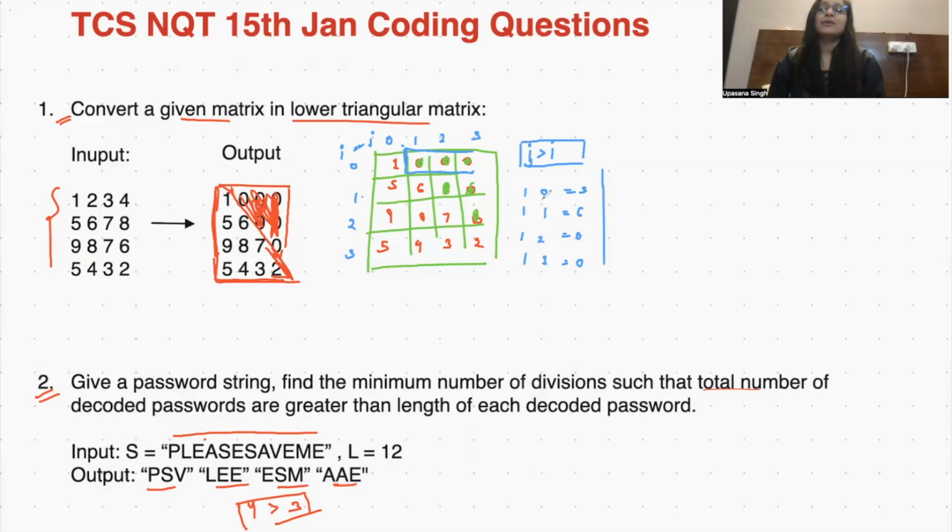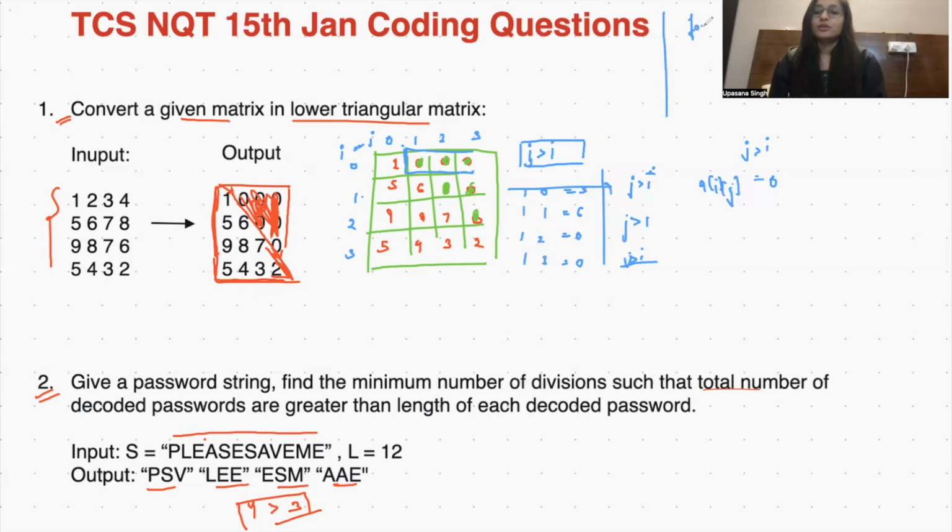So what we evaluated is for the second row also, if j is greater than i, we need to put in 0 there. And in the third row and the fourth row also the same pattern follows. Now we know what changes: wherever j is greater than i, we need to make that element 0. So what will be the code for this?